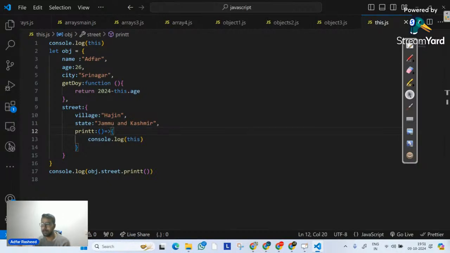We have seen that as well. We discussed entries, keys, values, assign, freeze, seal, defineProperty, and that a property is enumerable. So this is the kind of discussion that we had on objects.